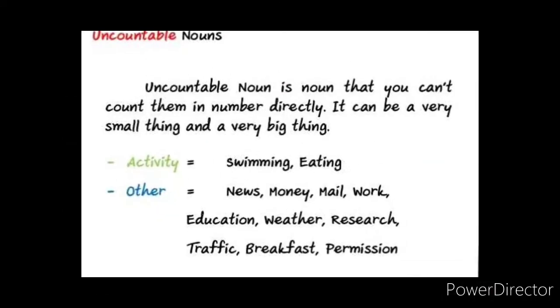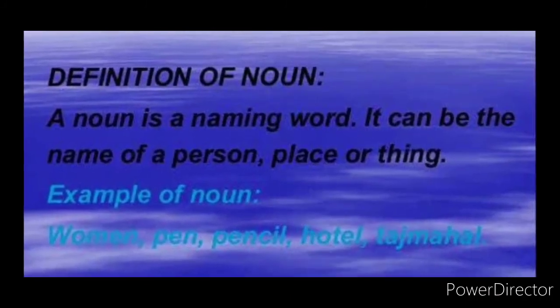So an uncountable noun is a noun that you cannot count in number directly. It can be very small or very big. So activities like swimming, eating, and other nouns like news, money, mail, work, education, weather, research, traffic, breakfast, permission. So these nouns are all uncountable nouns, children. So these are the types of nouns and their examples, children.